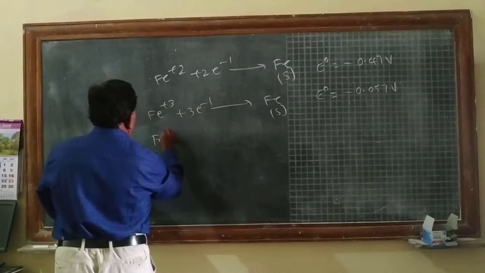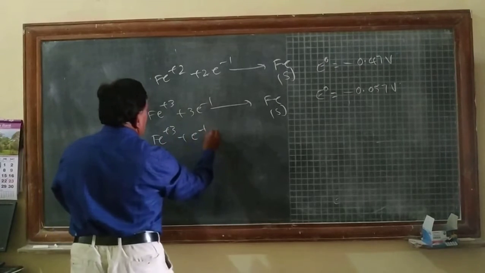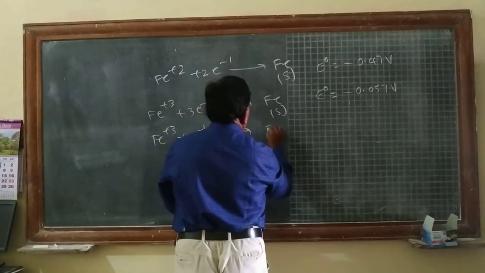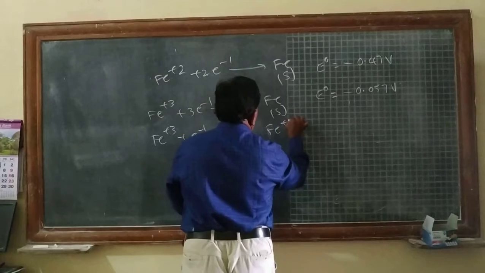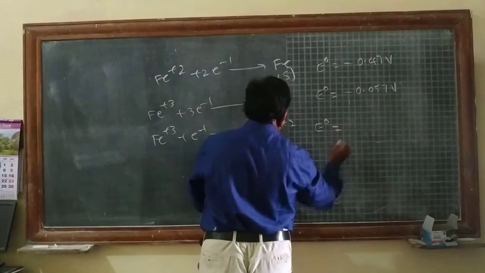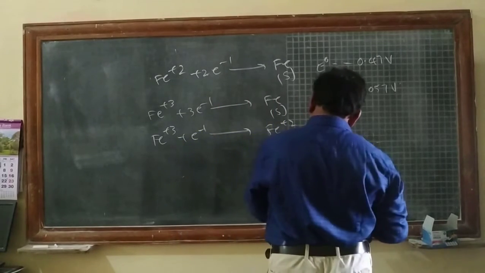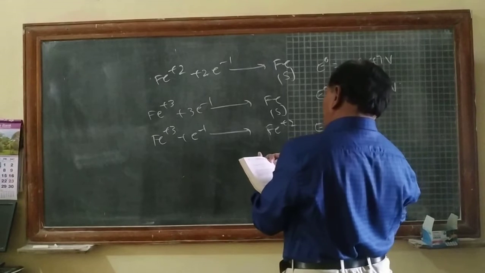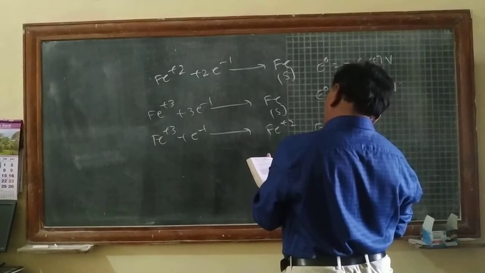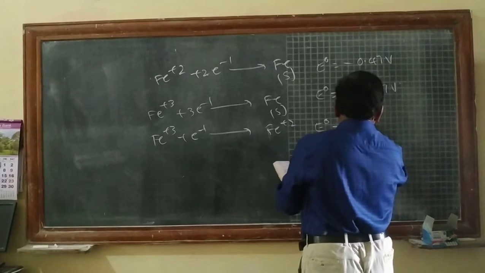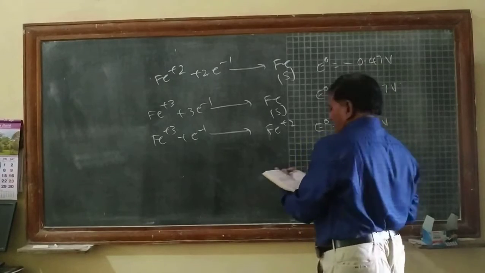The third equation is Fe plus 3 plus 1 electron to form Fe plus 2, with E to the power of 0 equal to plus 0.77 volts.